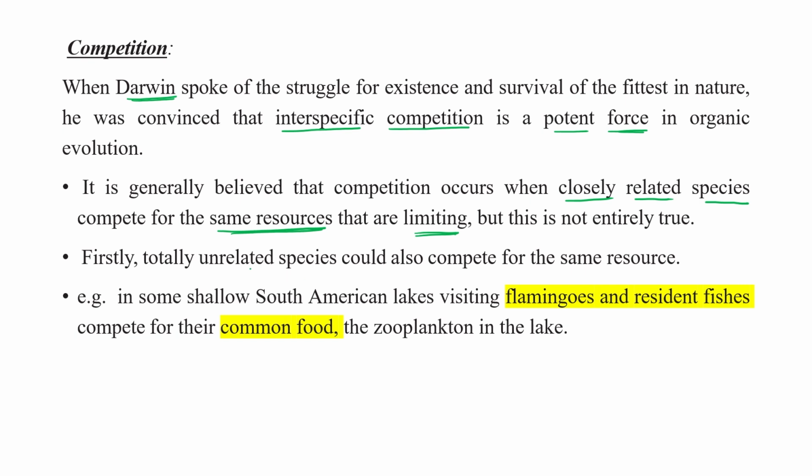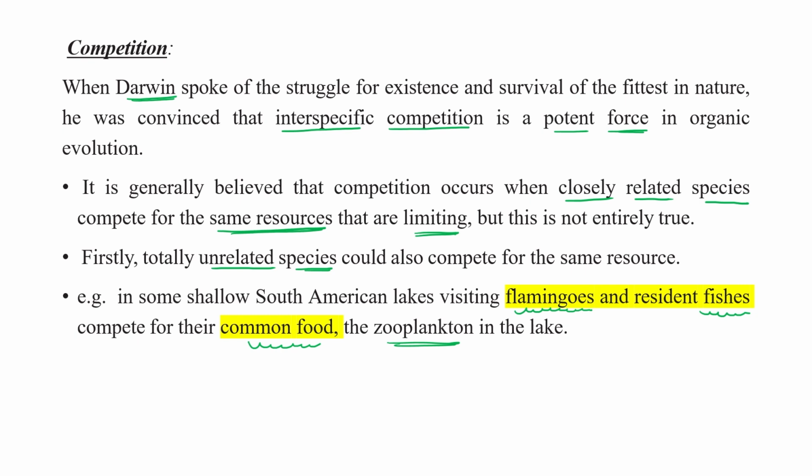Firstly, sometimes totally unrelated species could also compete for the same resource. Like in this South American lake, some visiting flamingos and some resident fishes compete for their common food, zooplankton, in the lake.